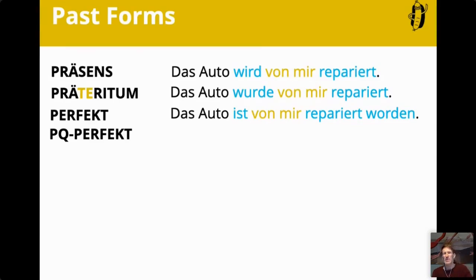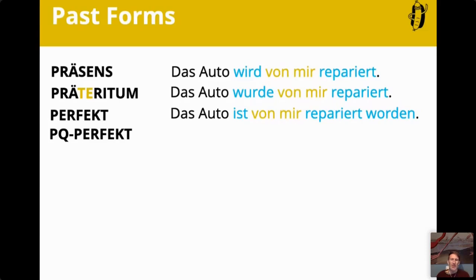So how would you put this into the plusquamperfect, just for those who know it? So you basically have to put the perfect sentence, because it's called plusquamperfect, not plusquampraeteritum, into the past. How would you do that? A little brain twister for today.